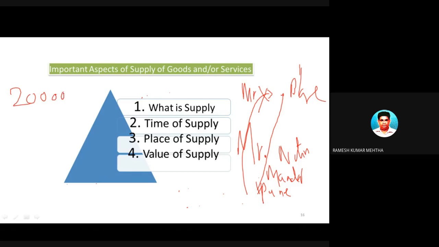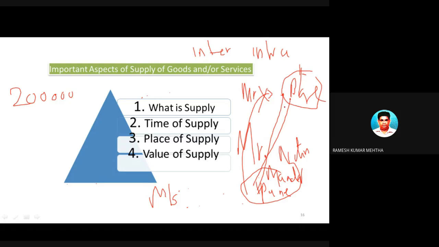So please remember, we have to find out what type of transaction it is, whether it is interstate or intrastate. Now, as the buyer is in Pune, which is in Maharashtra, and the seller is in Bangalore, and the goods are transported from Bangalore to Pune, the seller is in Karnataka and the buyer is in Maharashtra. These two parties are in different states, so it is an example of interstate sale of goods.